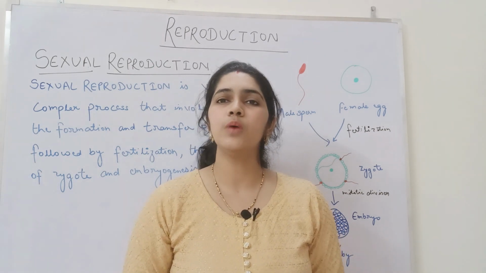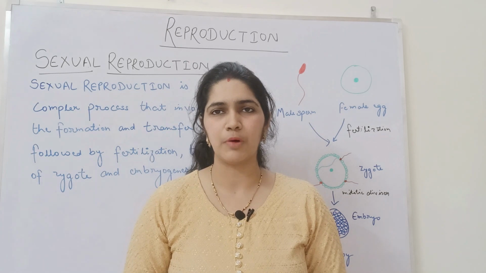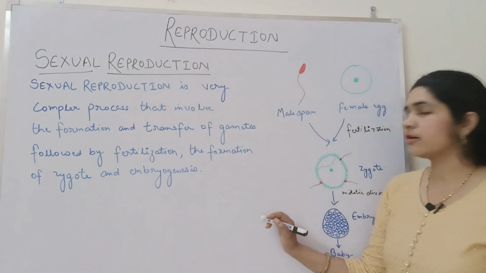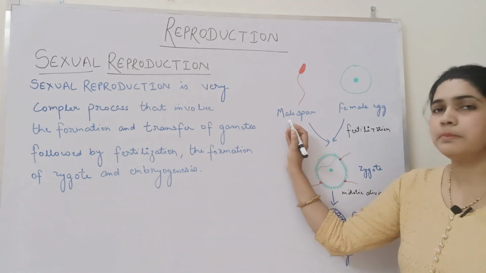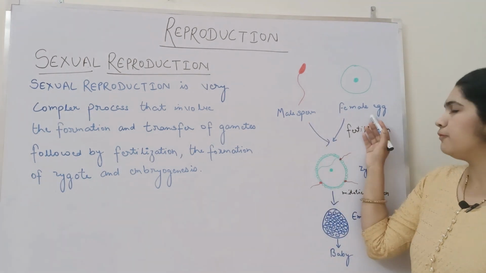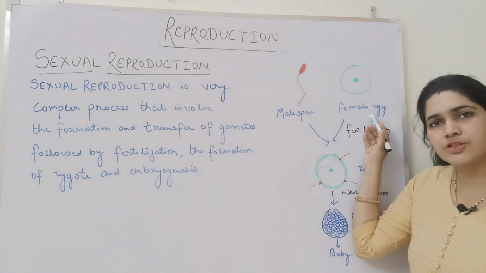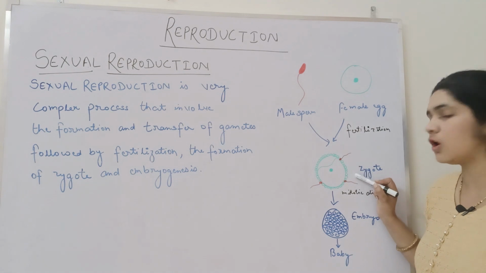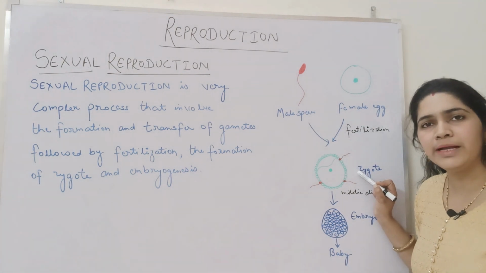Now let us try to understand the process of sexual reproduction with the help of a diagram. Here in this diagram you can see that this is a male sperm which is haploid in nature. This is a female egg which is haploid in nature. Their fusion or fertilization will result in the formation of zygote which is diploid in nature.